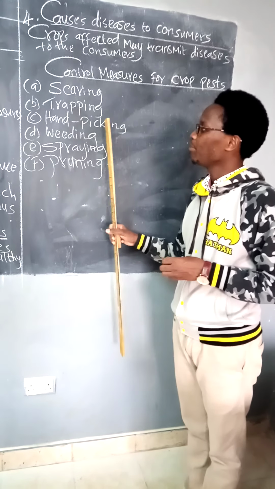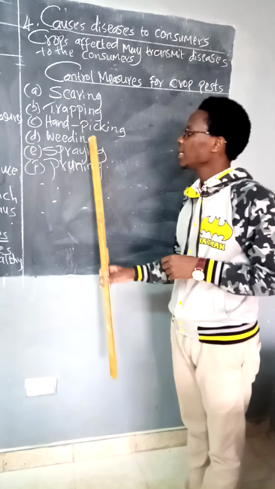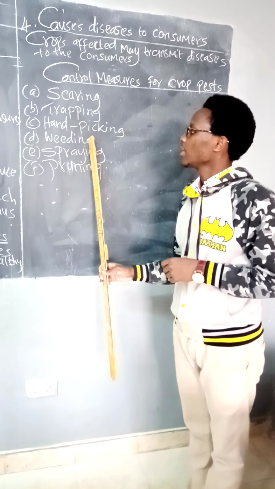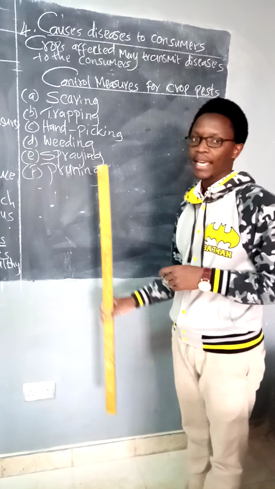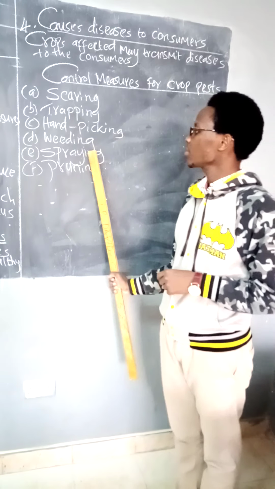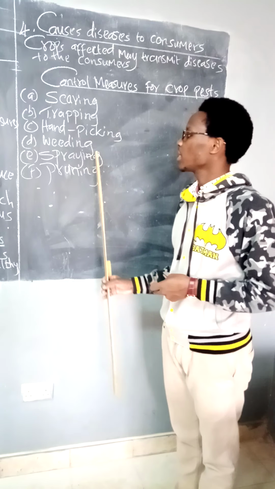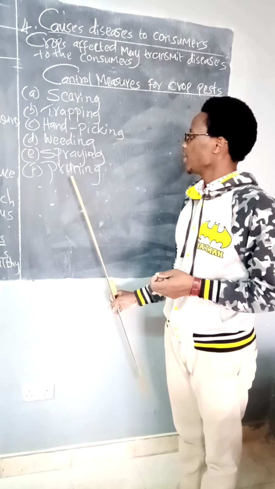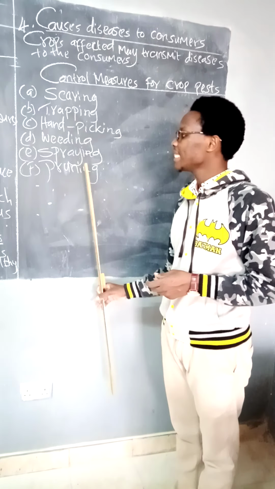The other one is hand picking. Then we have weeding. I know you all know what weeding is. Then we have spraying, use of chemicals such as herbicides. These chemicals are known as herbicides or pesticides. Then we have pruning. What does pruning entail?